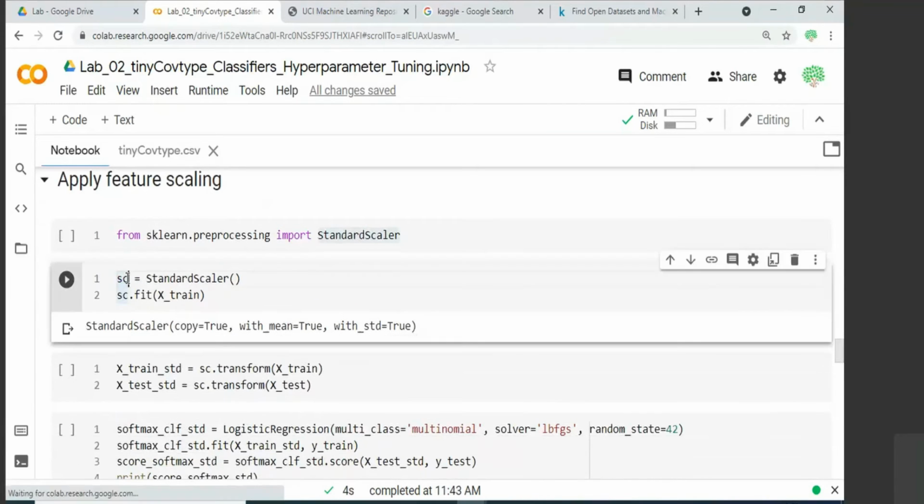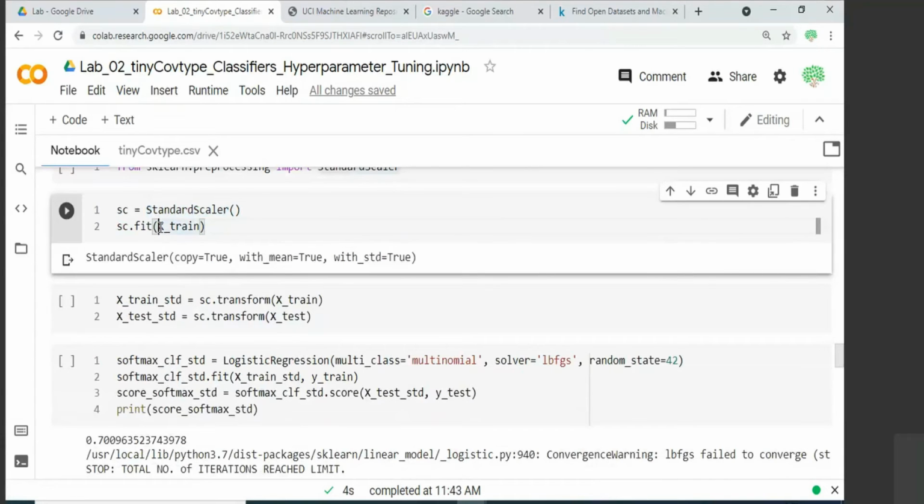Here you can create an object for the standard scaler, and we call a fit function on this x_train.